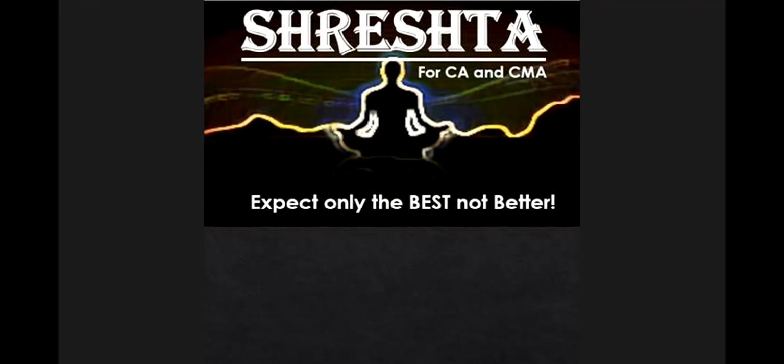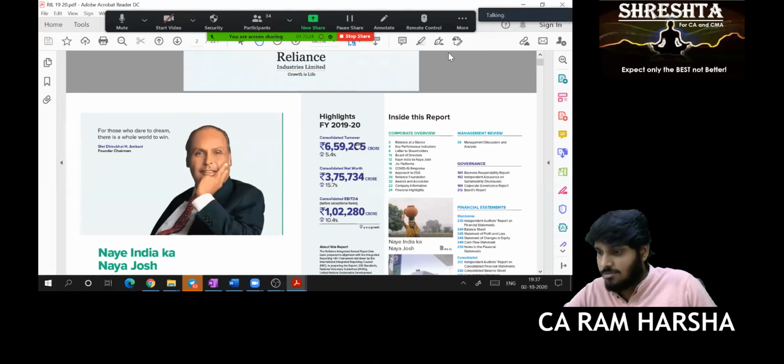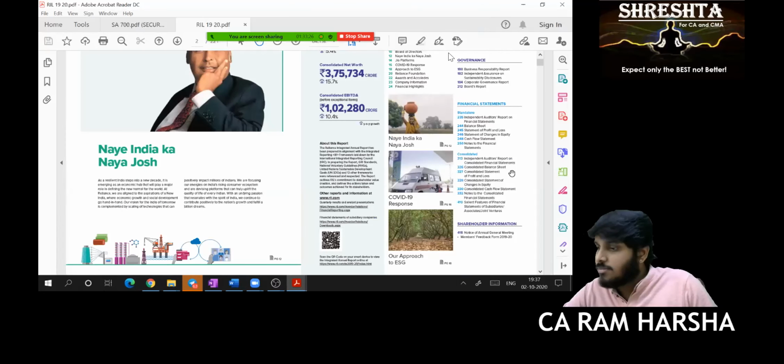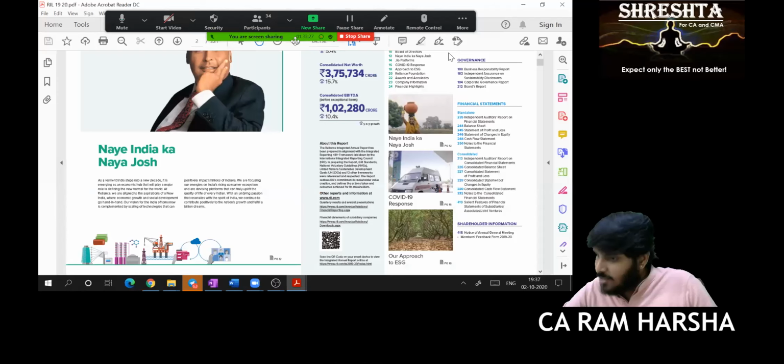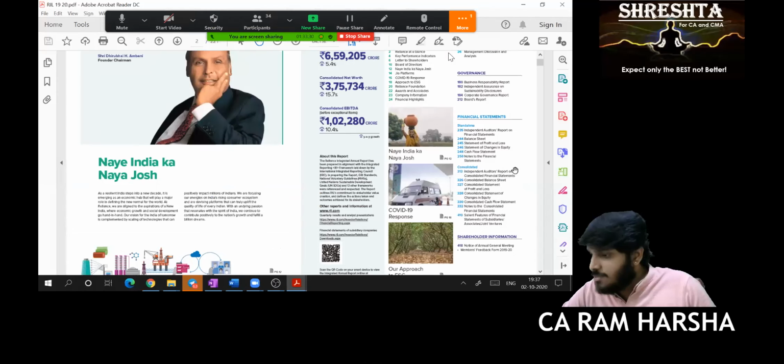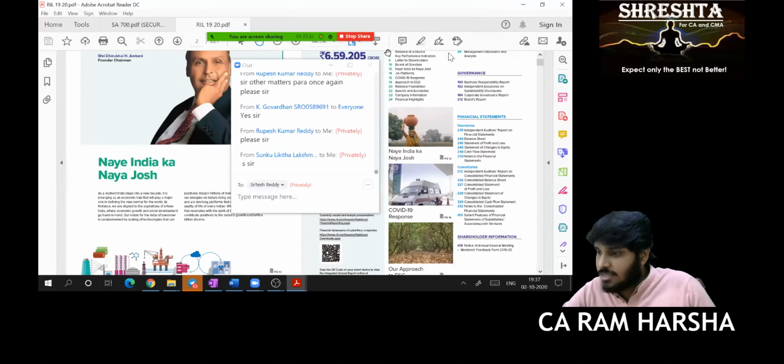Suppose Reliance Industries cycle. Is it visible? Just a minute. Yeah, now visible. Sandhya, are you there? Yes, sir, I am there. Yeah, is it visible? Reliance Industries Limited? Yes, sir. Yes, sir. It's Yeah, yeah, visible.